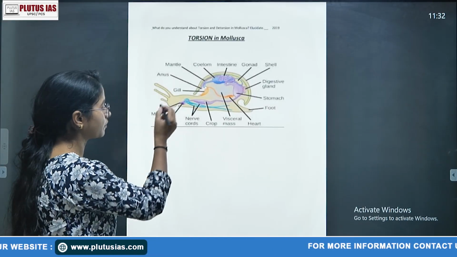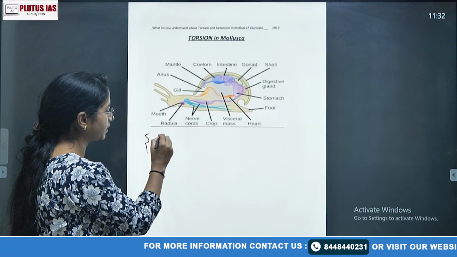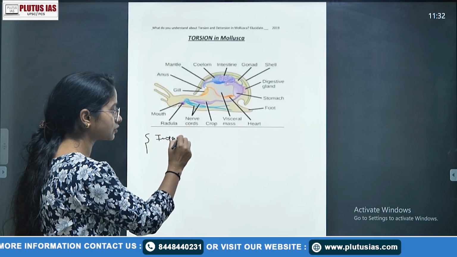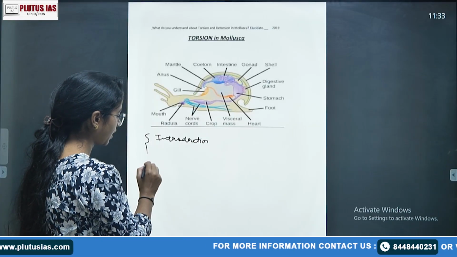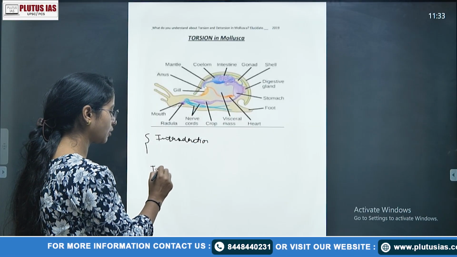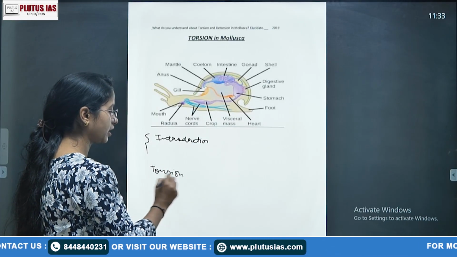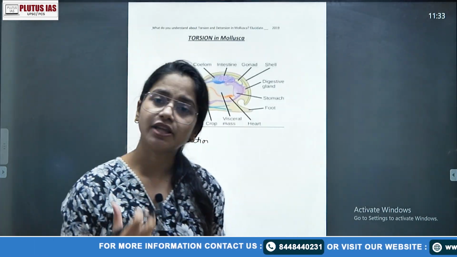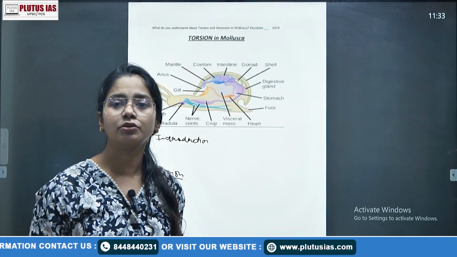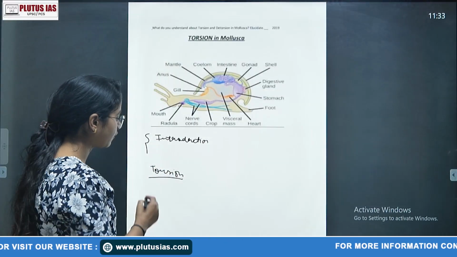Suppose you have completed the introduction. Don't make a heading; I'm just trying to show that this is your introduction part, and in the body part you start writing about torsion. Don't do that. Even if the question is only about torsion in a 10 marker, do not start writing directly about torsion.